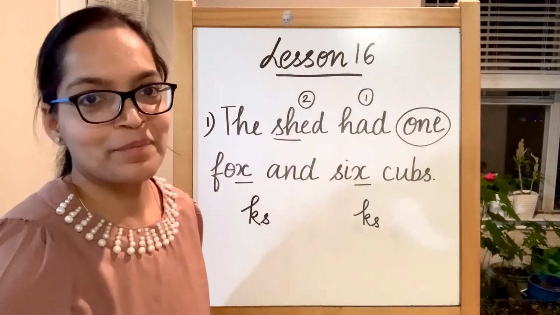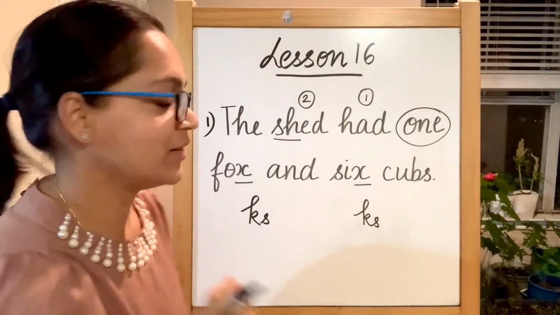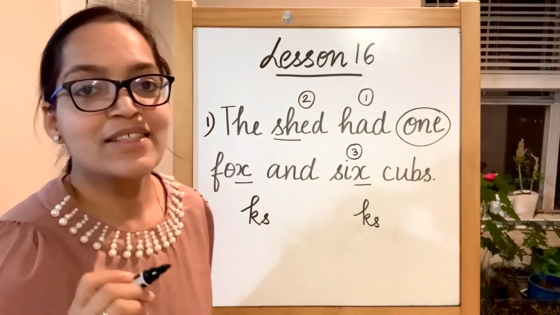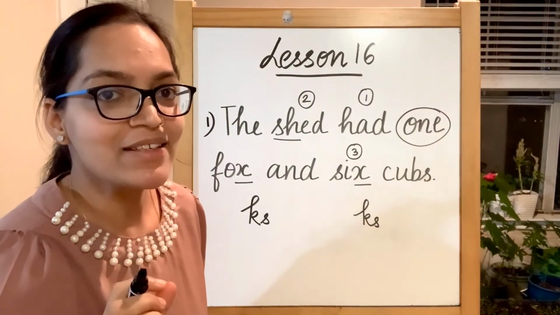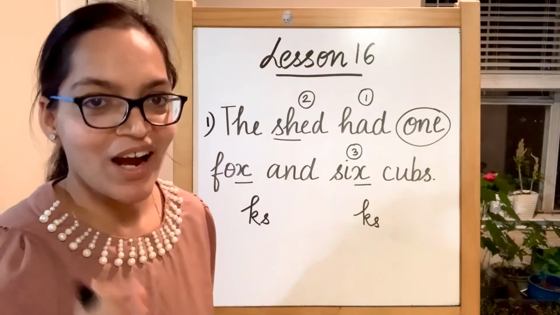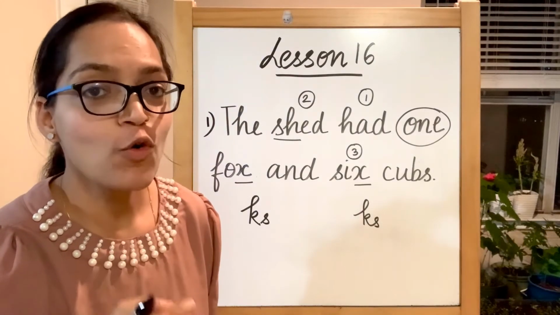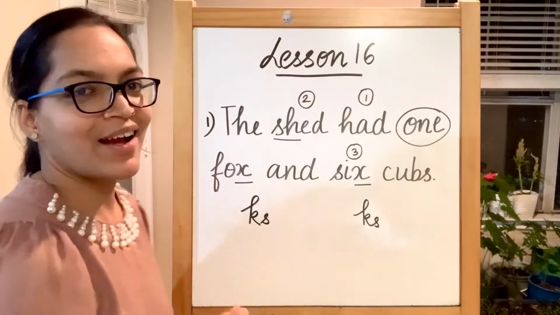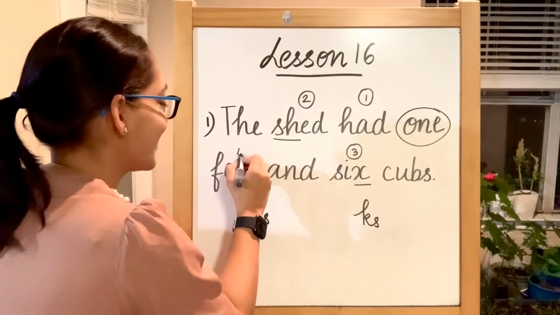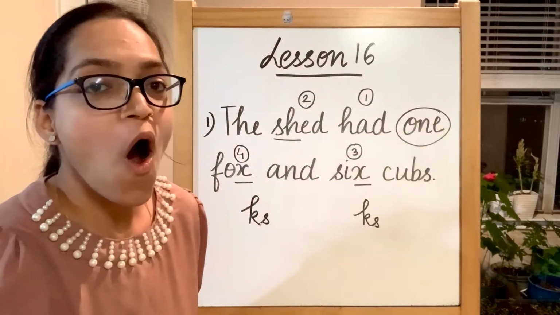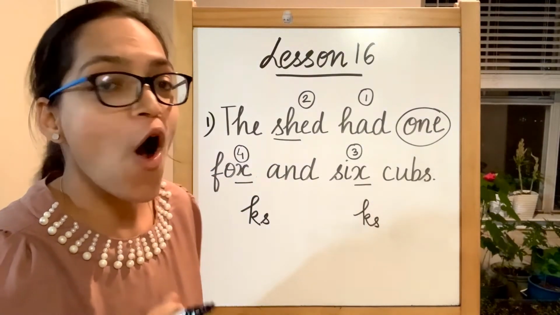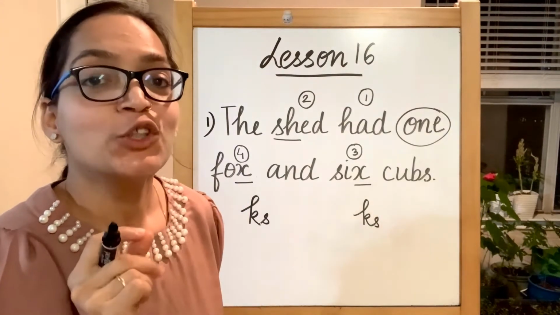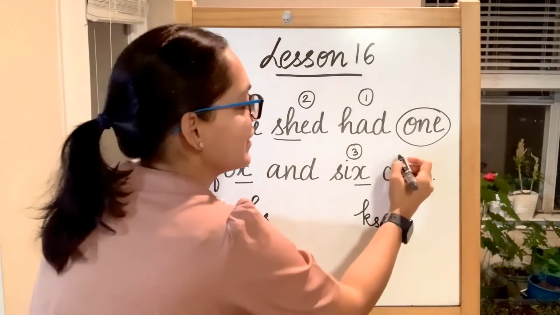Short vowel E. Next one is I. X. So it's going to be short vowel I. The next one is short vowel O sound. Where is it? You know it. It is fox. Fox. And the last one that we have covered today, short vowel U, is here.